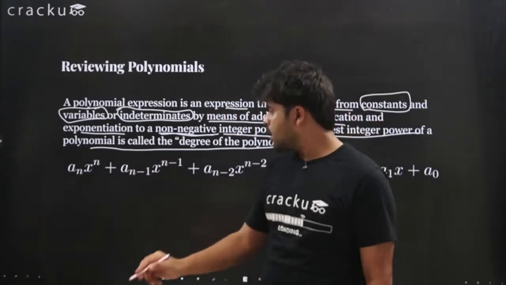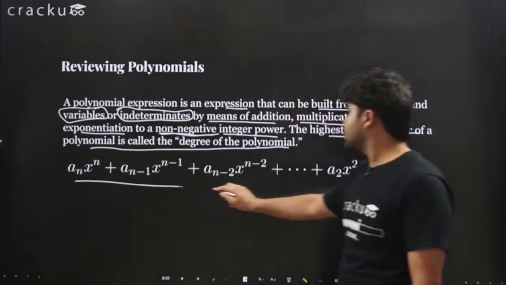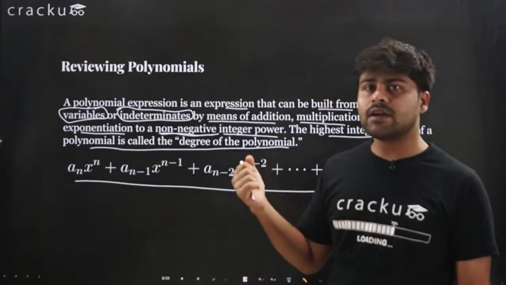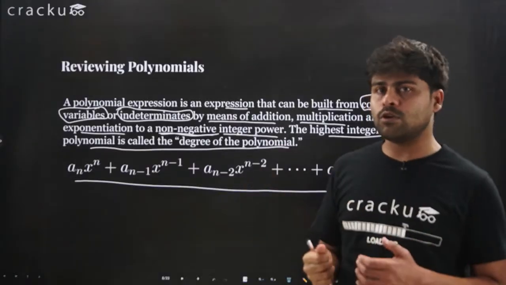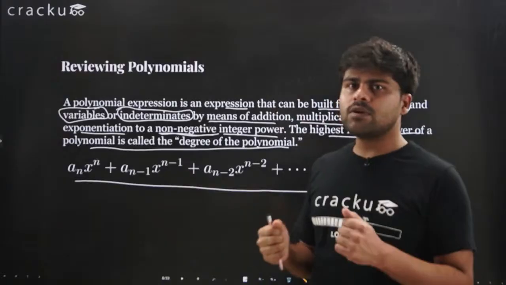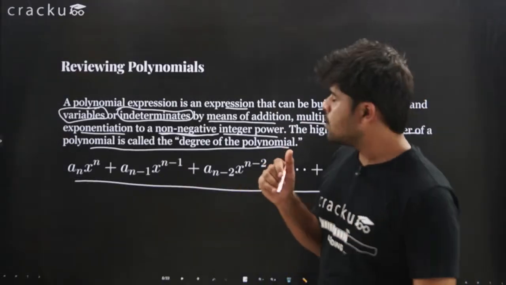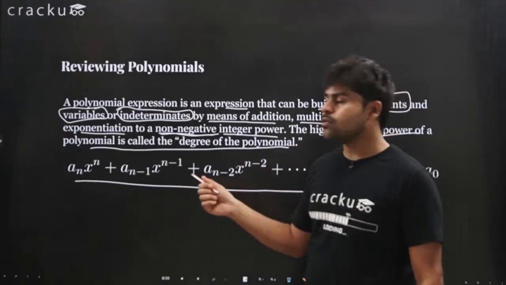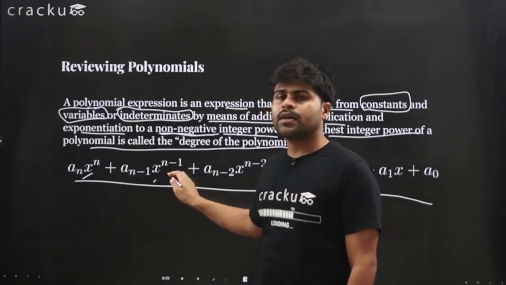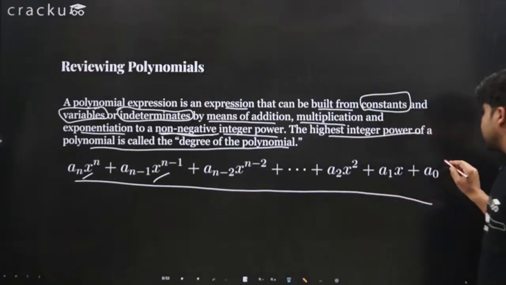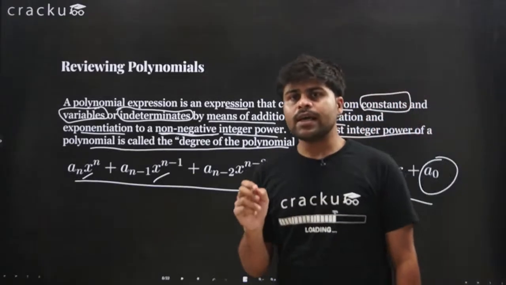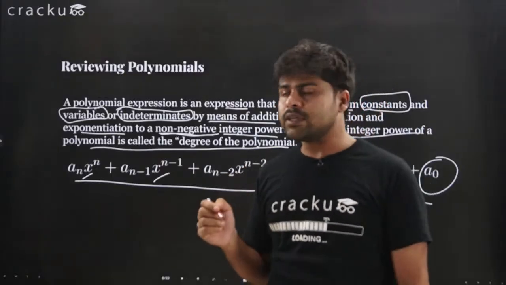The highest power, for example, consider this is the standard form of a single variable polynomial. A polynomial can have n number of variables, right? Here we are only taking one variable, which is x. So the standard form turns out to be a_n x raised to the power n, a_(n-1) x raised to the power n minus 1, and this goes on until we get the constant term a_0. a_0 is the constant term because it does not have any variable attached to it.